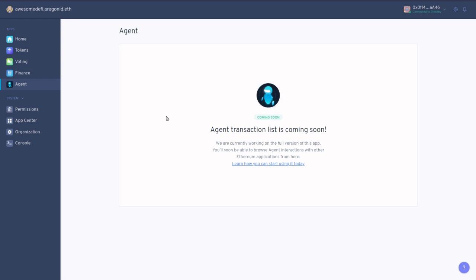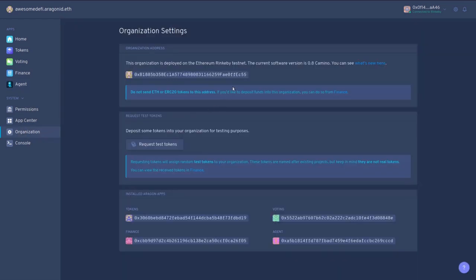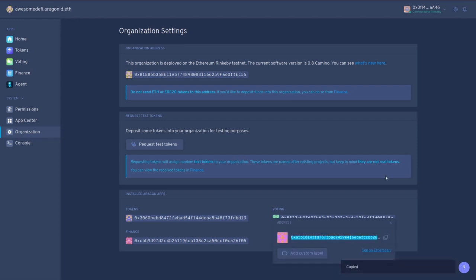The agent application doesn't have a UI at the moment. This is where it will appear, so you'll be able to see all the contracts you've executed functions on. If you've transferred money or anything like that, it will appear here from agent. And importantly, this is the organization tab. It gives the addresses of all the apps. At the top there's the DAO's address, then the tokens address, finance, and voting. And we're going to use agent's address now because we're going to transfer ownership to our protocol.